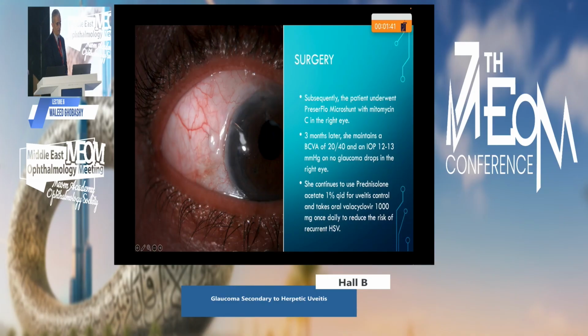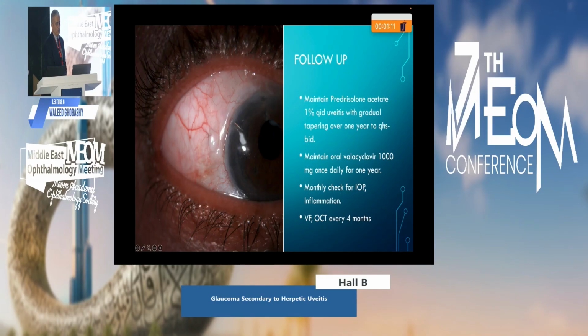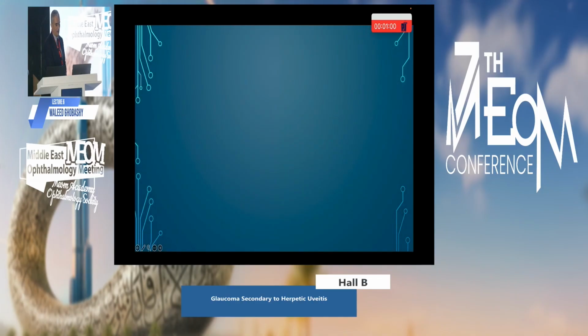3 months later, she maintains a best corrected vision of 20/40 with remarkable improvement, pressure 12 to 13 with no glaucoma drops in the right eye. And she continued to use prednisolone acetate 1% 4 times a day. This is also routine to keep controlling the inflammation, as well as to keep the preserflo from failing. In such a case we also recommend valacyclovir, a systemic antiviral, for 1 year at least. Follow-up for this patient should be at least monthly for the pressure and inflammation, keeping our steroid and oral acyclovir, and definitely 3 times a year we have to check the visual field and OCT, every 4 months.